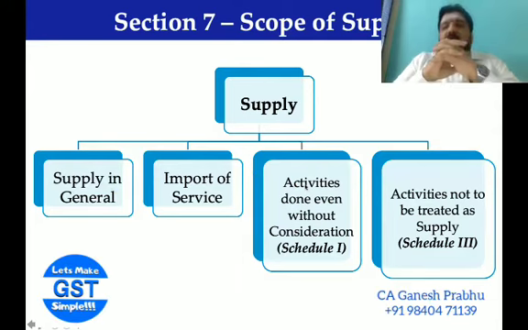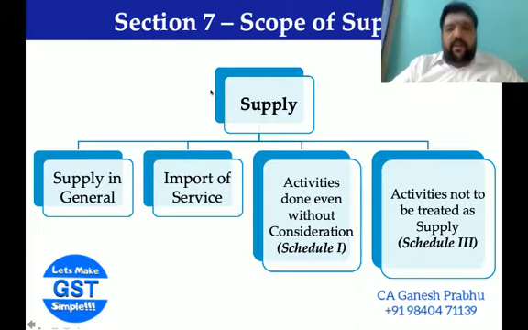Followed by getting into section 7. Section 7 discusses the scope of supply. Supply under GST is a crucial term, a very, very important term. Now, what is supply? Supply can be broadly classified into these 4 buckets. Let me repeat. Supply means it has to fall only in these 4 buckets. It cannot fall under any other mode.